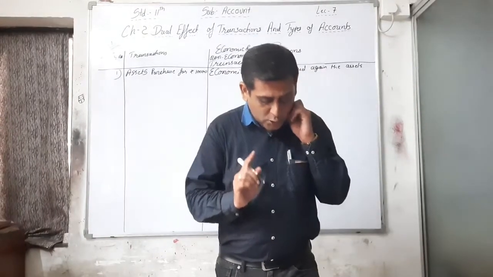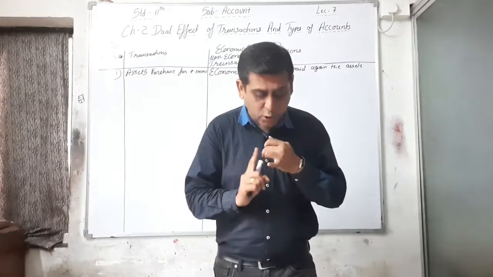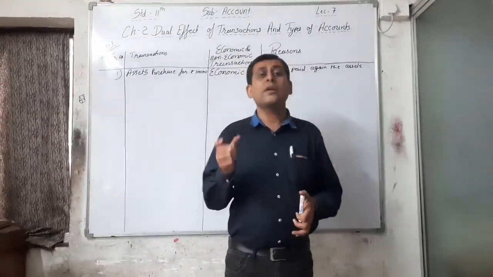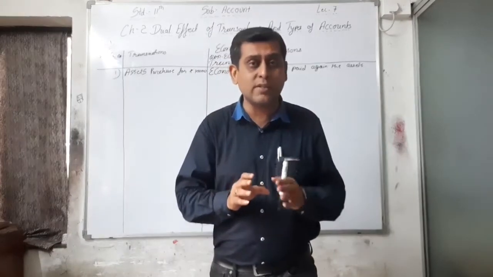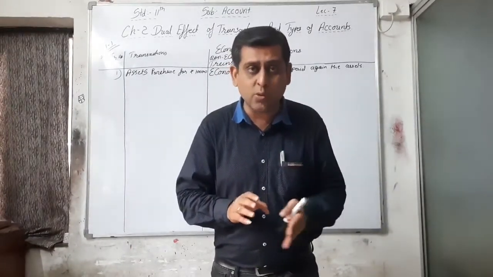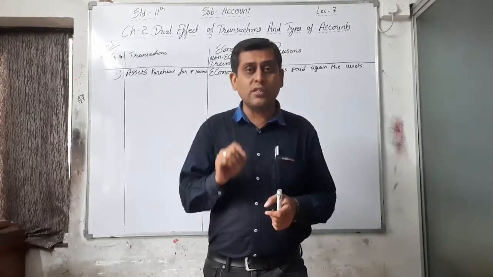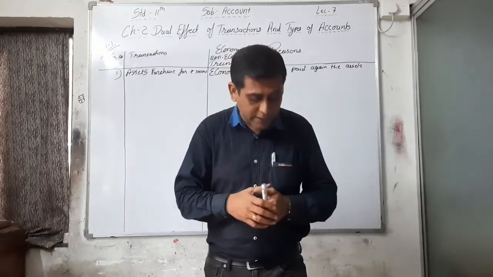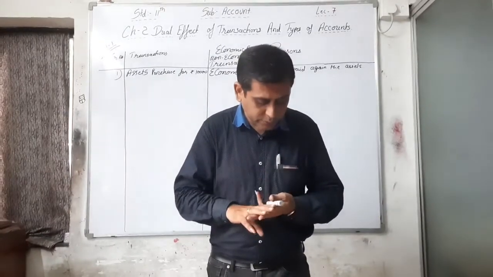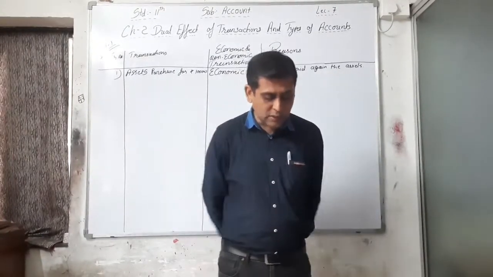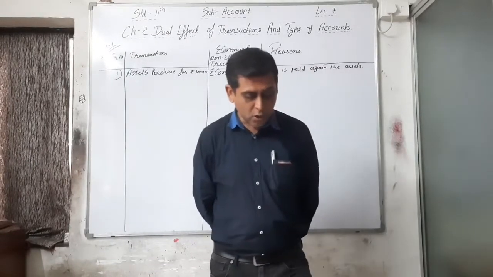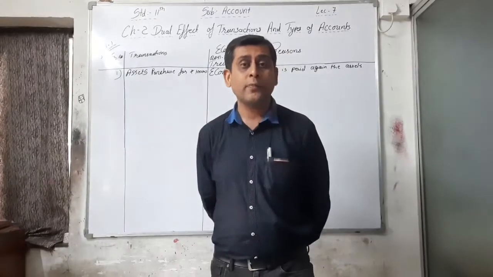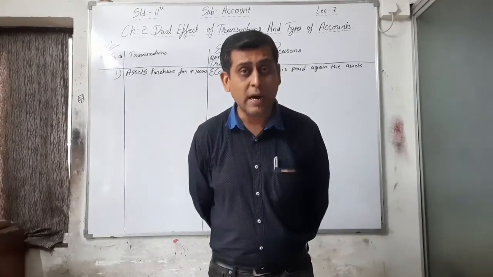Third one, assets sold for rupees 20,000. That means here an asset is sold. It is an economic transaction because it is measured in money, that is 20,000, and cash is received immediately. So cash is received against the asset, that is the reason. Now the fourth one: asset sold to Mira on credit for 22,000. Asset sold to Mira, Mira is the party name.